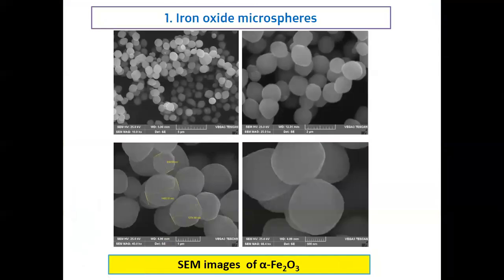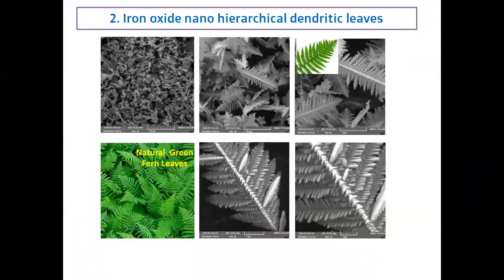This is the SEM image showing the iron oxide microspheres with uniform shapes and structures without any other morphologies, synthesized in our lab, iron oxide microspheres. And this is another morphology of iron oxide that we have synthesized in our lab.